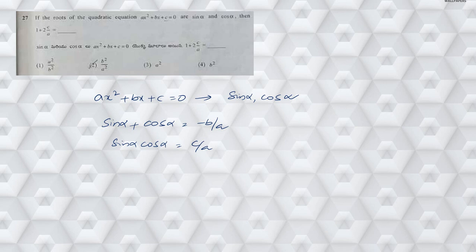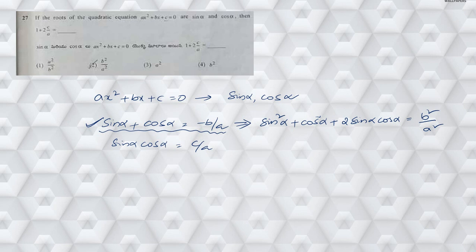Okay. Now, since in the options we can see squares, I am considering this equation and squaring it on both sides. On squaring both sides, it becomes sin square alpha plus cos square alpha plus 2 sin alpha cos alpha is equal to b square by a square. Understood? So we have done squaring on both sides for this equation.